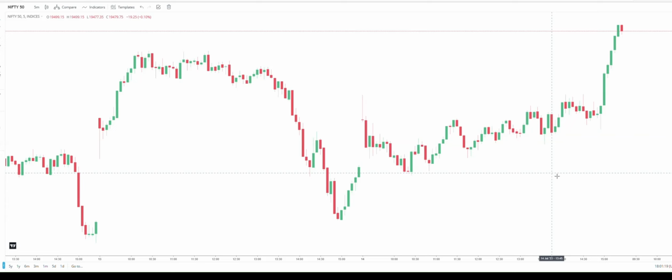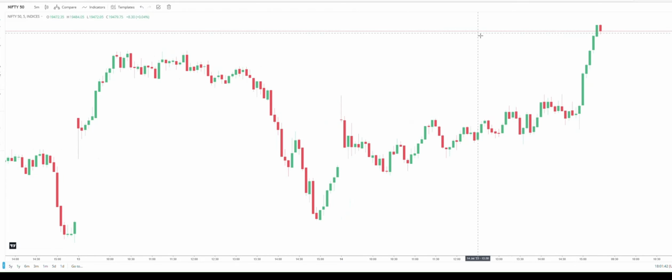Okay, I'll just touch upon what we mean by ATM, OTM and ITM. ATM is at the money, OTM means out of the money, ITM means in the money. Say, for example, Nifty closed at 19,587 in yesterday's trade.